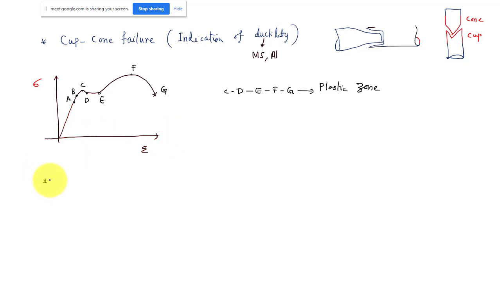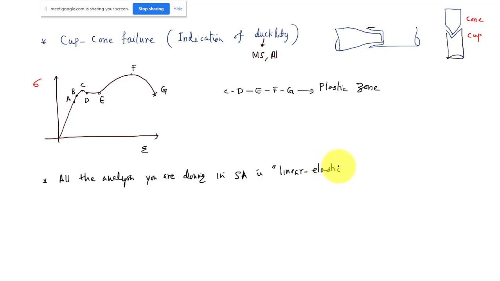Let me write that point once. All the analysis in structural analysis is linear elastic. That is one of the assumptions we used for all those methods.